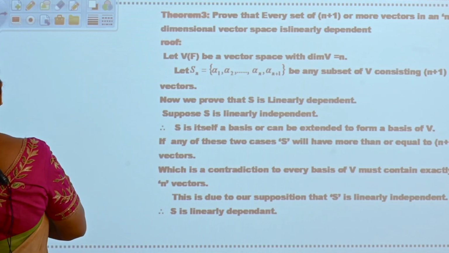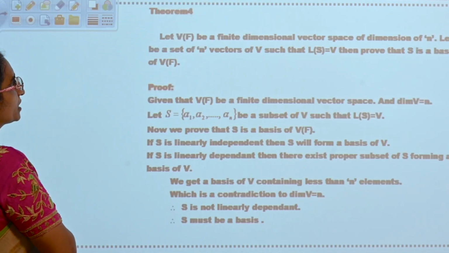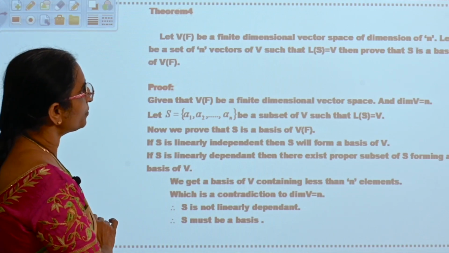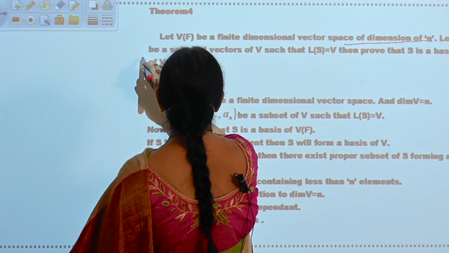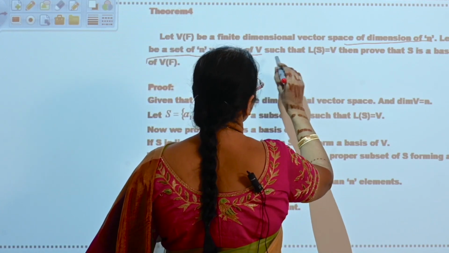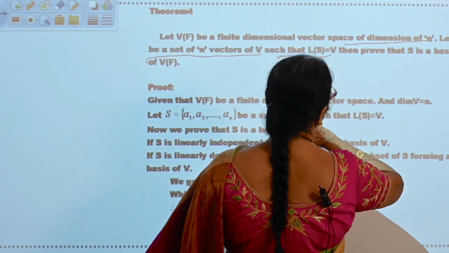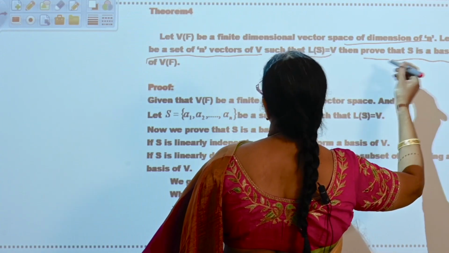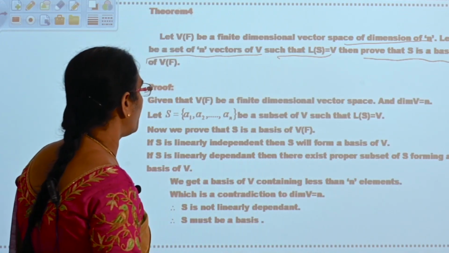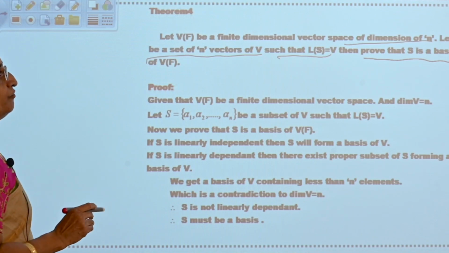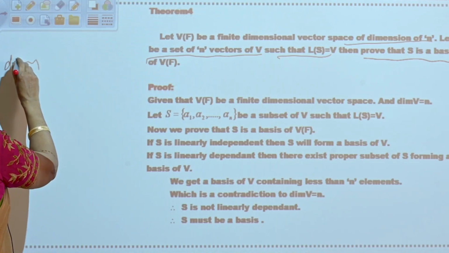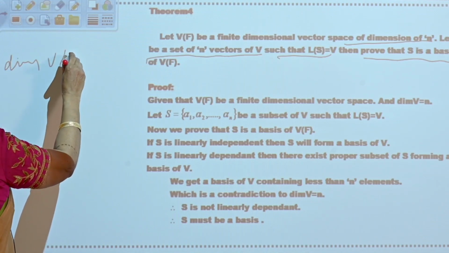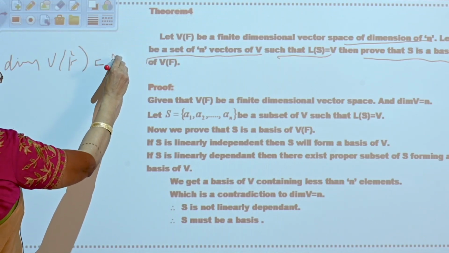Now see the next property. What is the next one? Let V of F be a finite dimensional vector space of dimension n. Let S be a set of n vectors of V such that L of S is equal to V. Then S is a basis of V of F. See here, now what is given? V of F is finite dimensional and the dimension of V of F is given, it is equal to n.